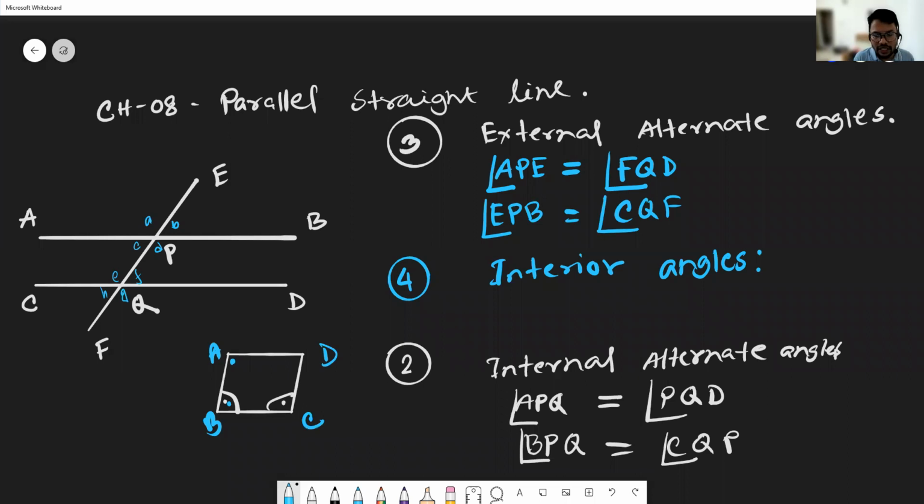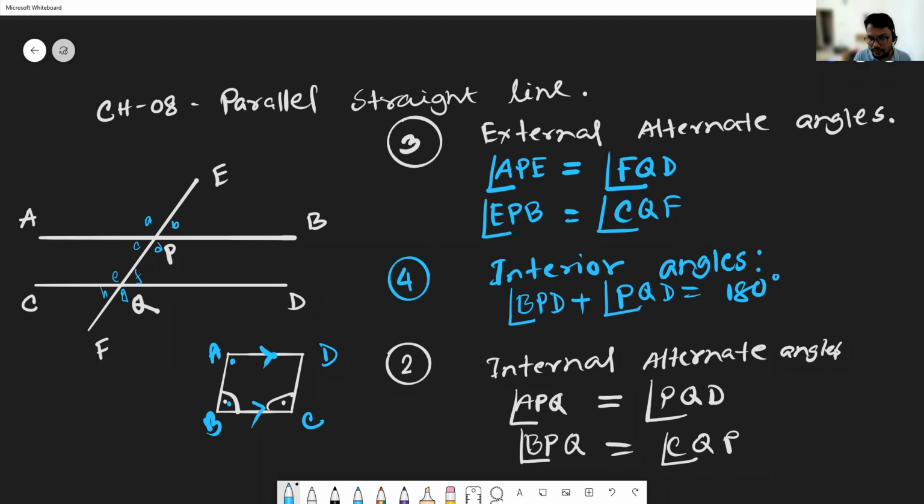That means when these two lines are parallel, A and B are two interior angles. When AB and CD are parallel, then angle B and angle C are interior angles. So the sum of two interior angles will be 180 degrees. Now we can write here BPD angle plus PQD angle, and it must be 180 degrees.